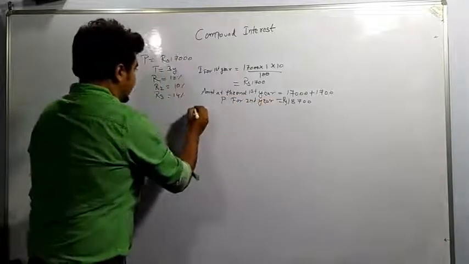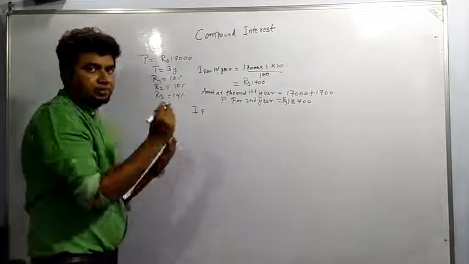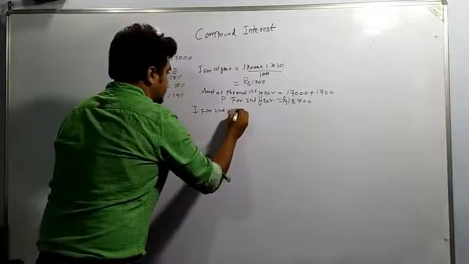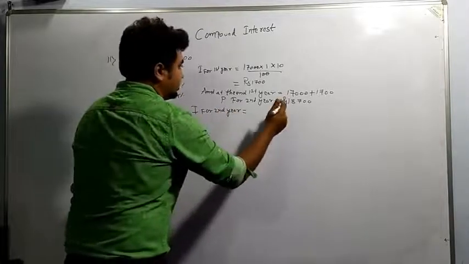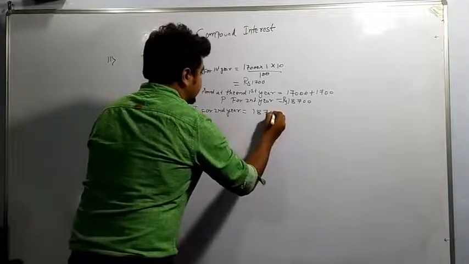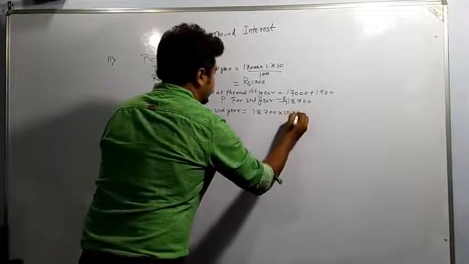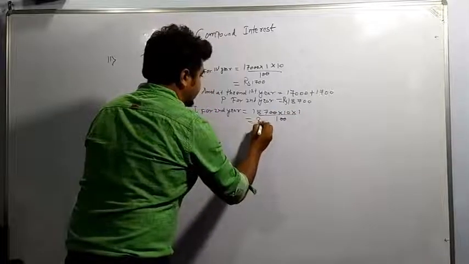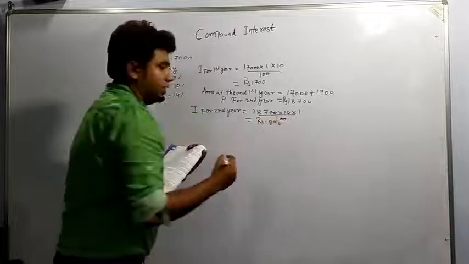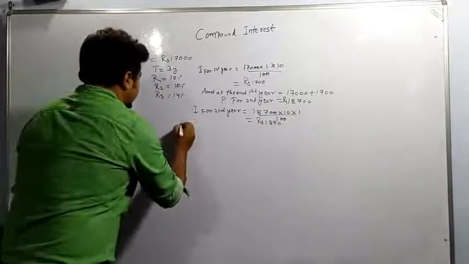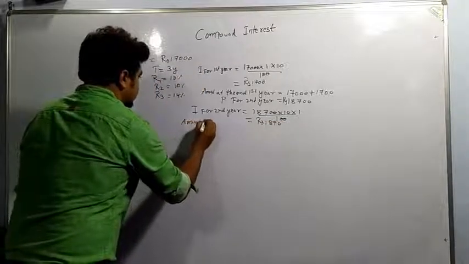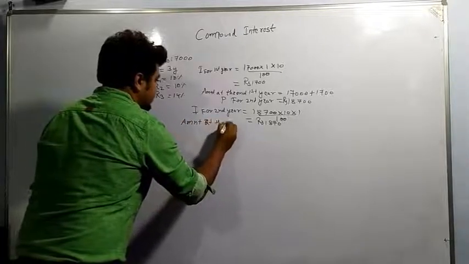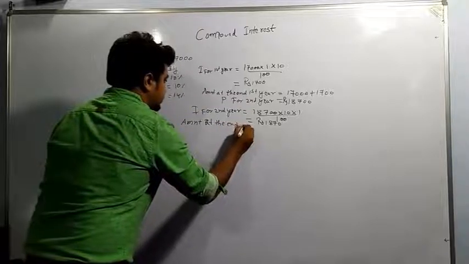Now we can find I for second year is equal to, this will be the principal, 18,700 into 10 into 1 by 100. So this and this will be cancelled, rupees 1870. This is interest for second year. Amount for at the end of second year